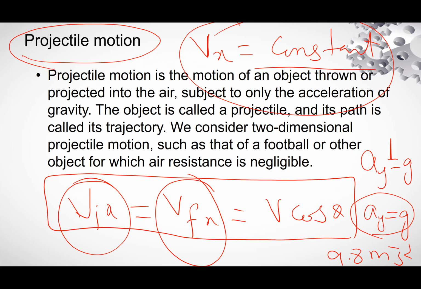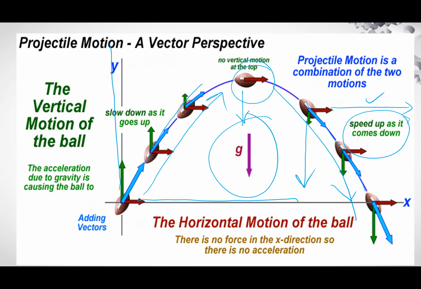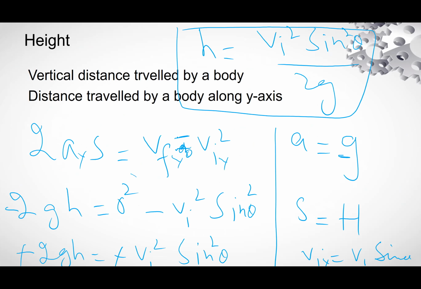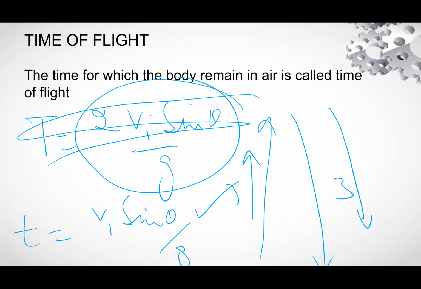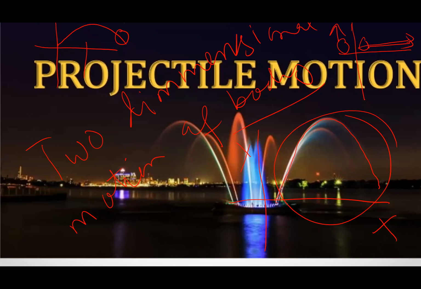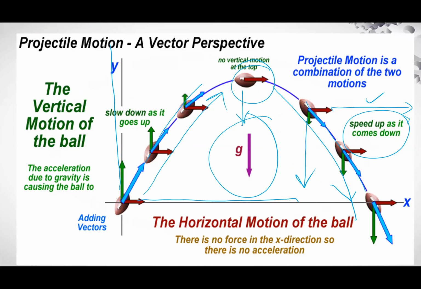And if a body is moving in a direction whose horizontal component of velocity is constant, Vx is constant throughout the motion, and vertical acceleration is equal to g, then it is called projectile motion. And the motion in which theta is greater than 0 degree and less than 90 degrees is called projectile motion.